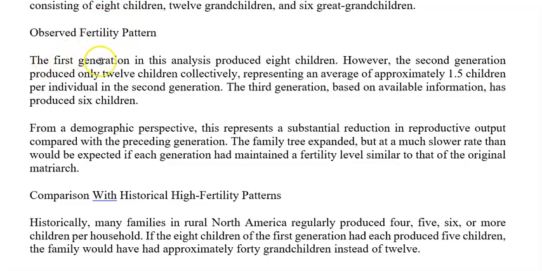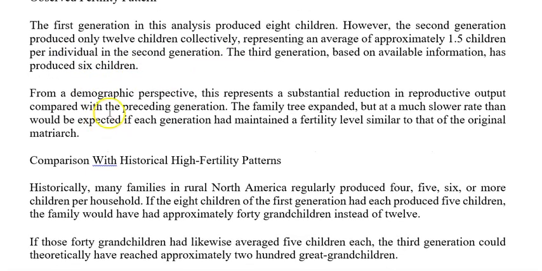The first generation in this analysis has produced 8 children. However, the second generation produced only 12 collectively, resulting in an average of approximately 1.5 children per individual in the second generation. The third generation, based on available information, has produced 6 children.